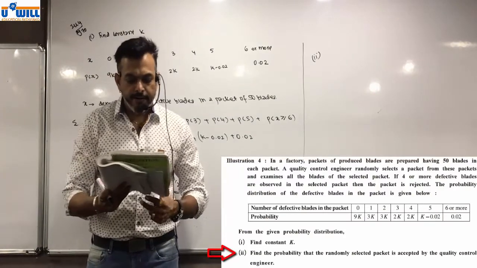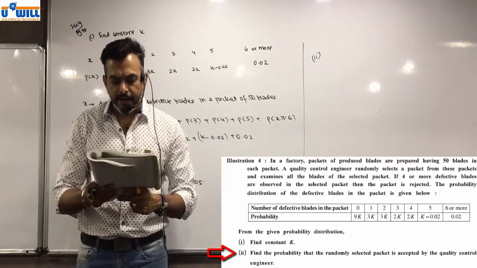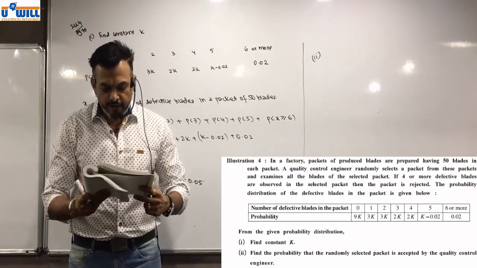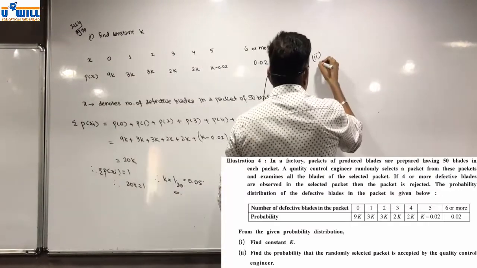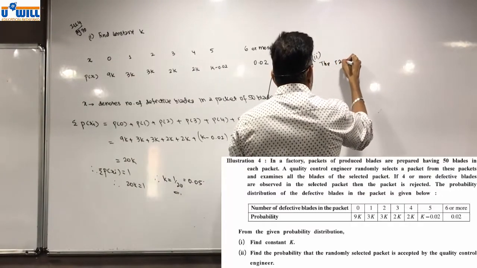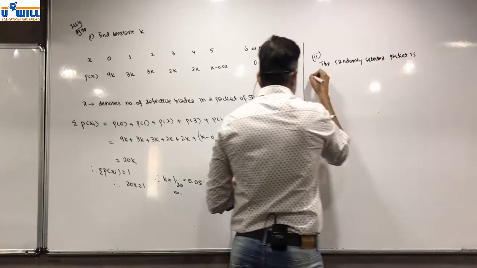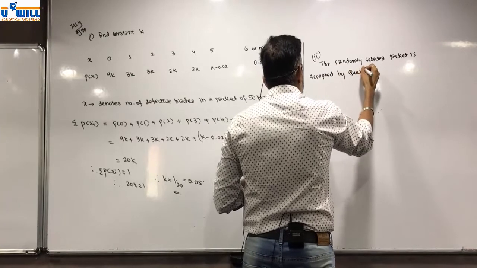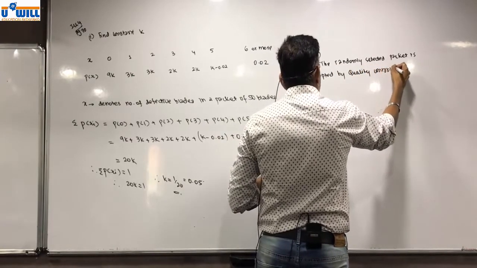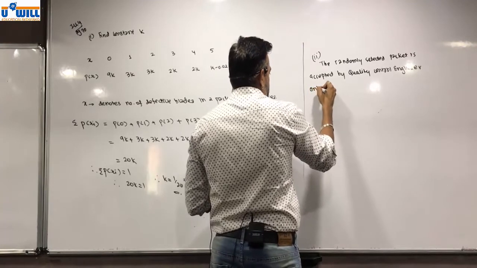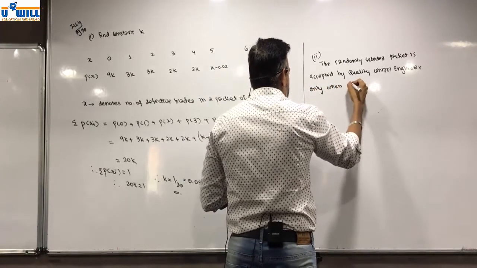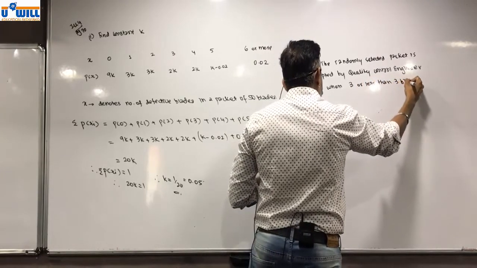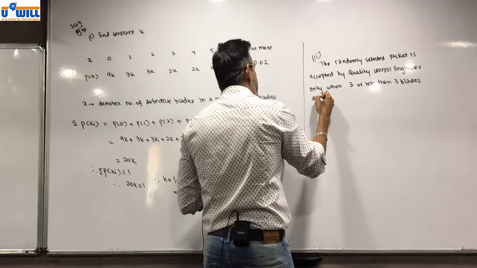Find the probability that randomly selected packet is accepted by the quality control engineer. Write, second, the randomly selected packet is accepted by quality control engineer only when 3 or less than 3 blades are defective.